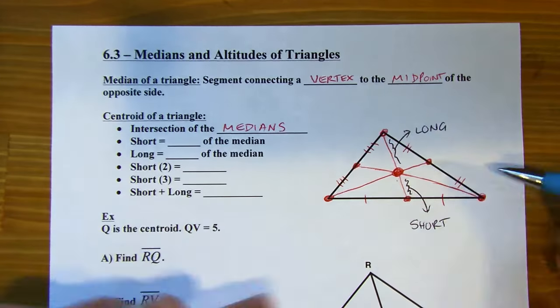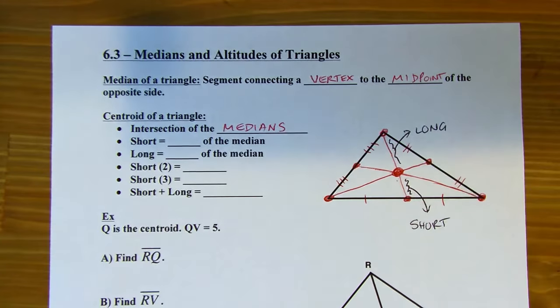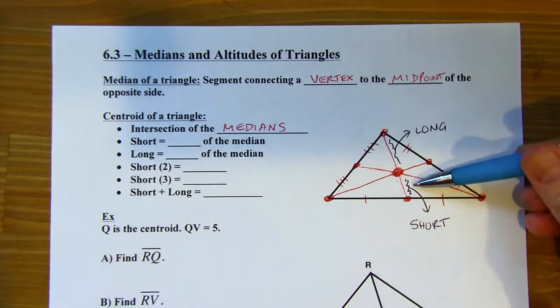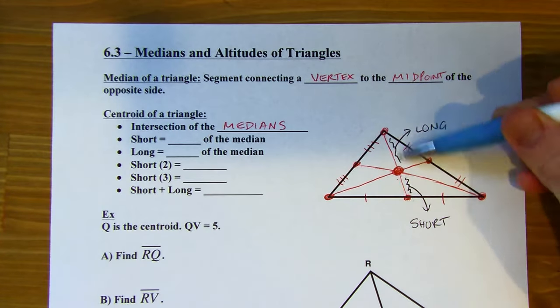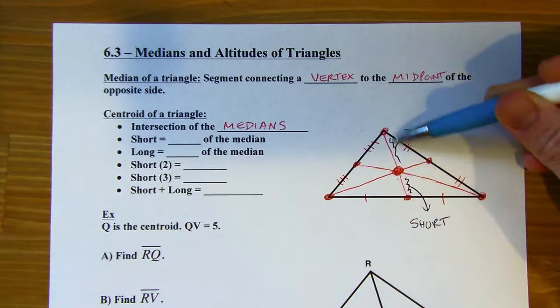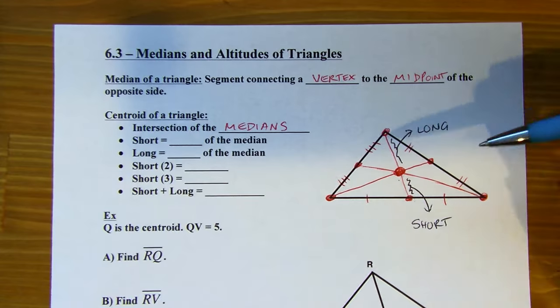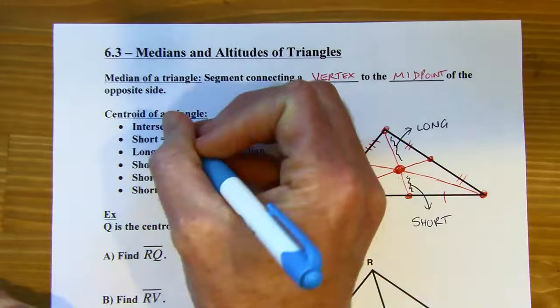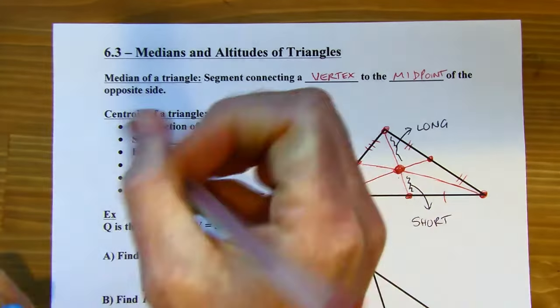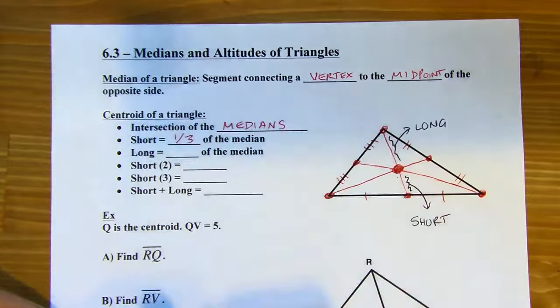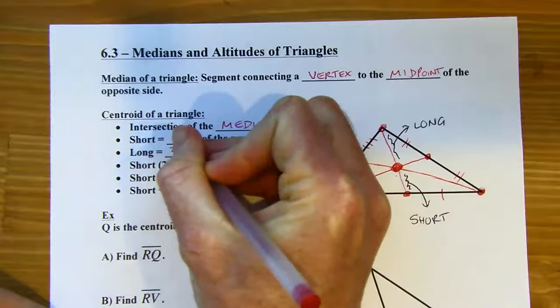Each one of these medians is cut into a short piece and a long piece. It always works out like that. And there's a relationship. The short piece is going to account for 1/3 of this median, and the long piece is going to account for the other 2/3. So over here, the short piece is 1/3 of the median. The long piece is 2/3 of the median.